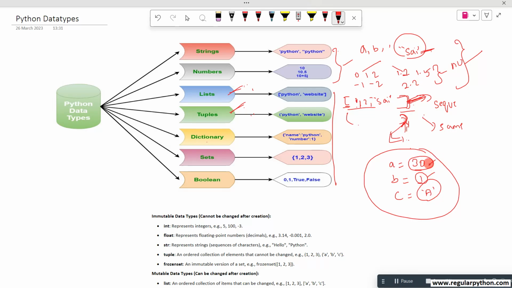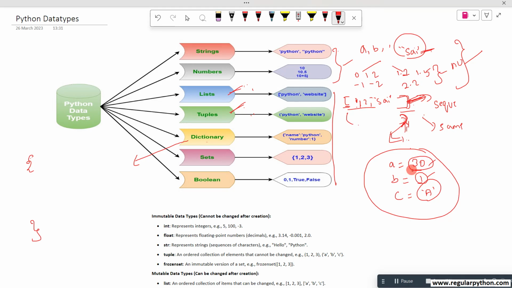To avoid this confusion, in Python they introduced one type of data called a dictionary. If you want to represent a dictionary, you have to use curly braces.